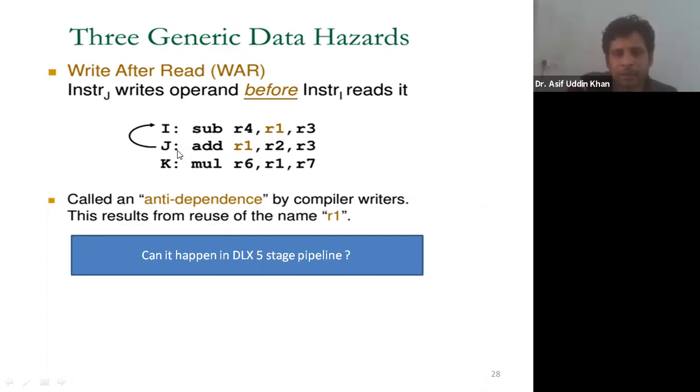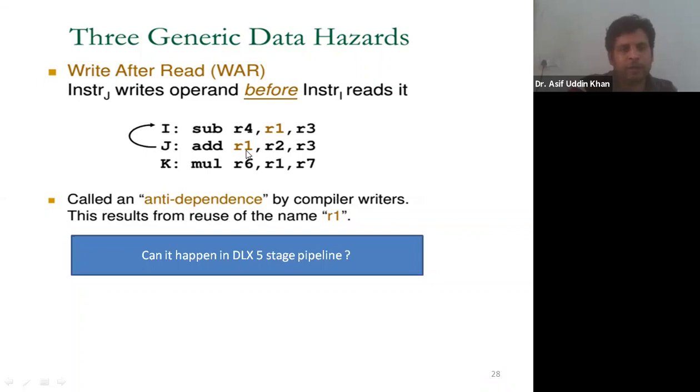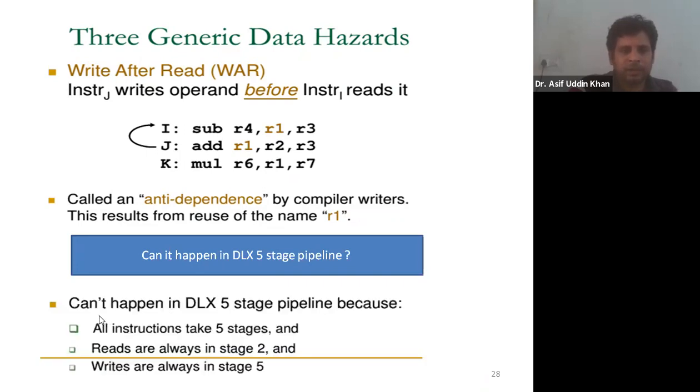Now tell me, the write operation for this instruction J will be done in which clock cycle? 5. Yes, so this is done in clock cycle number 5. So there is no problem at all, because R1 is read in clock cycle number 2 and the write is done in clock cycle number 5. So no issue. This is the answer: it can't happen in DLX 5-stage pipelining because all instructions take 5 stages, and reads are always in stage 2 and writes are always in stage 5.